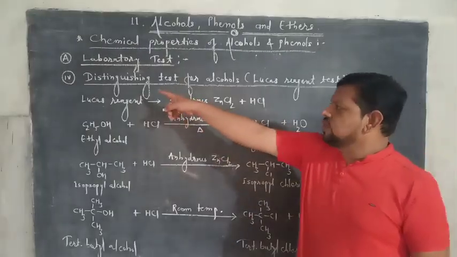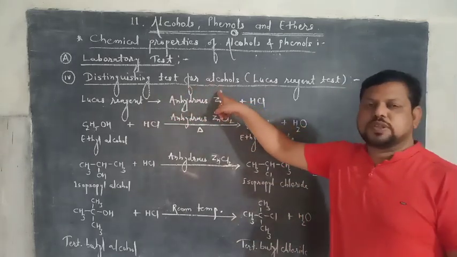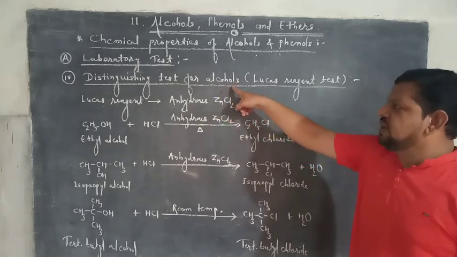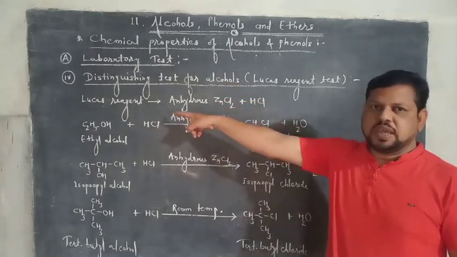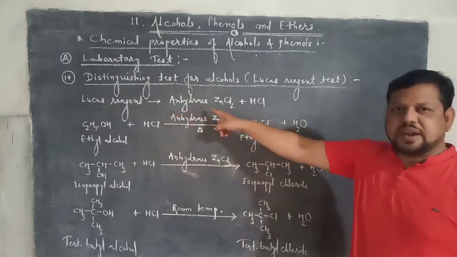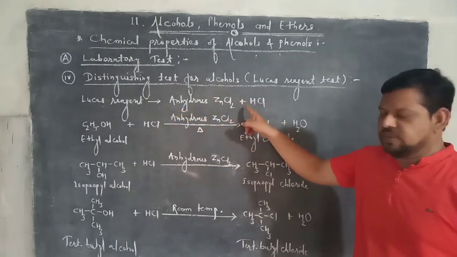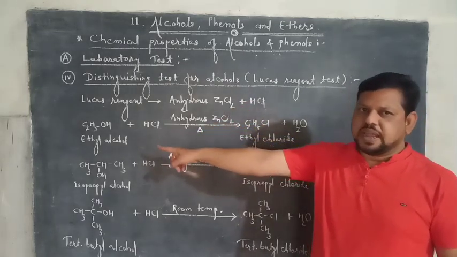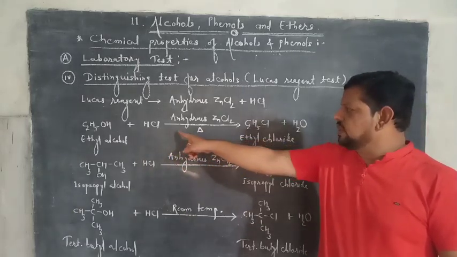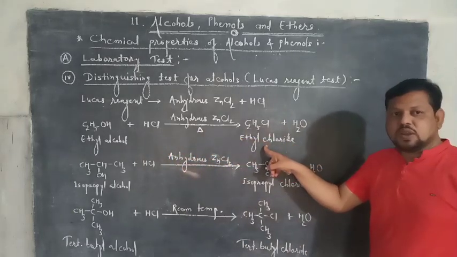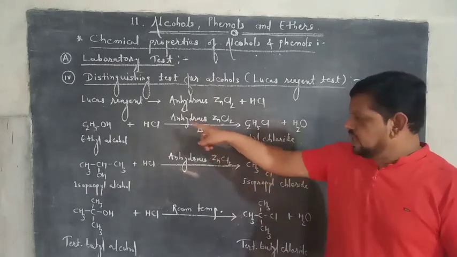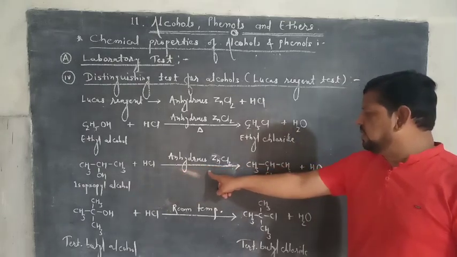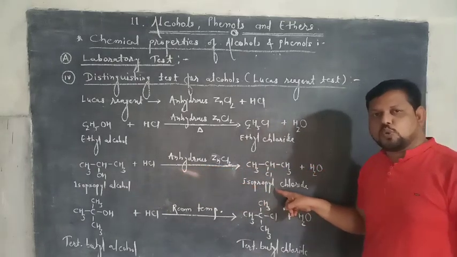Then the fourth test, the distinguishing test for primary, secondary and tertiary alcohols. This test is given by the Lucas reagent. Lucas reagent is anhydrous zinc chloride and hydrochloric acid. Primary alcohol, for example ethyl alcohol, reacts with Lucas reagent and gives ethyl chloride on heating. Secondary alcohol, isopropyl alcohol, reacts with Lucas reagent and gives isopropyl chloride.